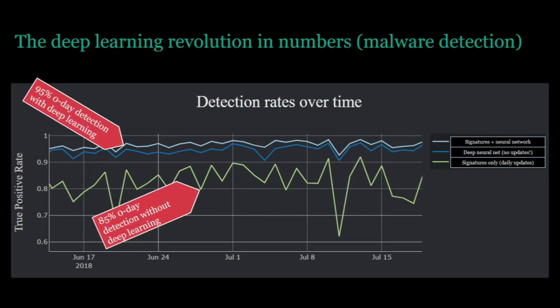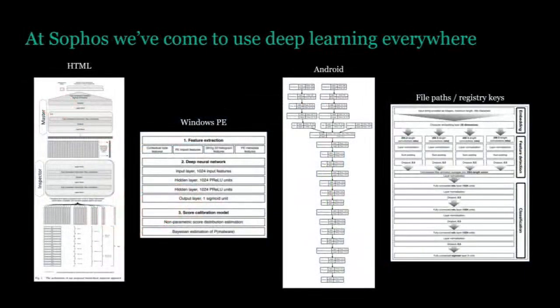It's not a silver bullet. You'll hear vendors claiming that it is. It's not, but I would say it's necessary. It's table stakes at this point if you're going to do malware detection to use some kind of machine learning approach. I'd argue neural networks are the superior approach there. So we've found in my research group, but also I think this holds for other security vendors and also large security operations centers, that machine learning is just an indispensable tool, and specifically neural networks.